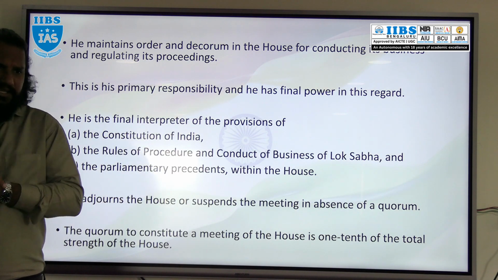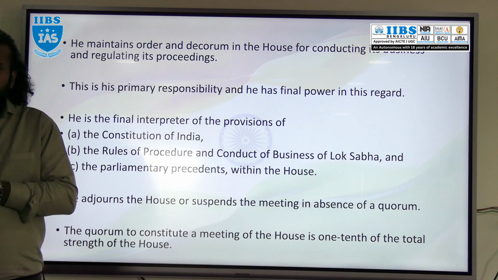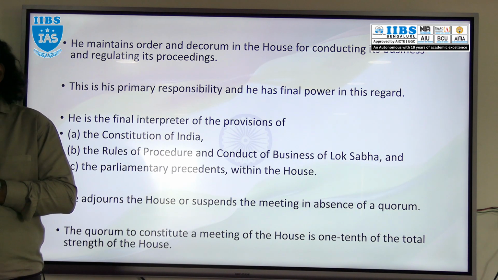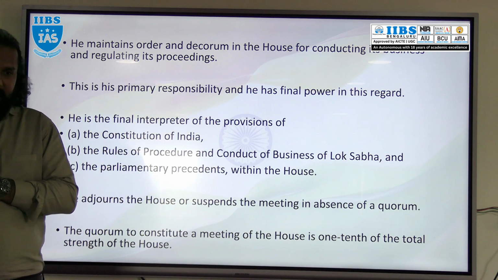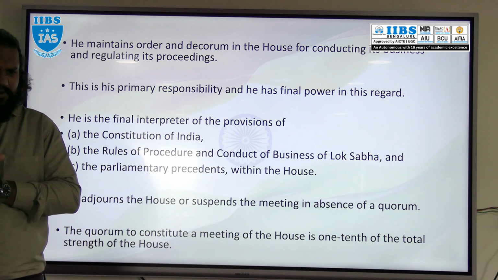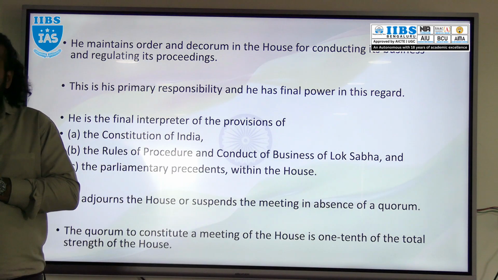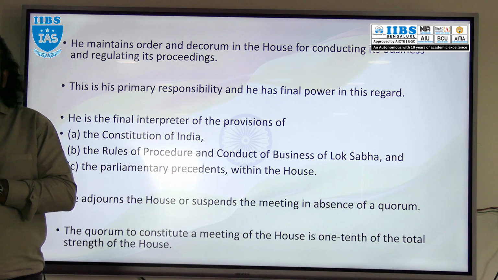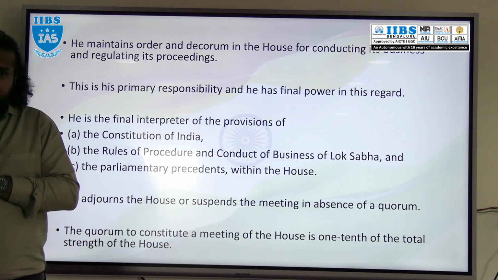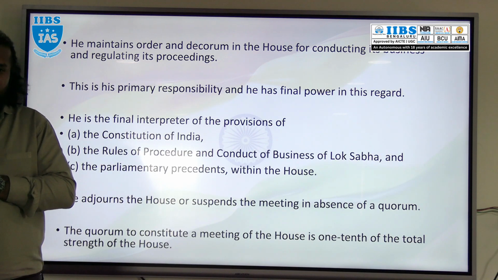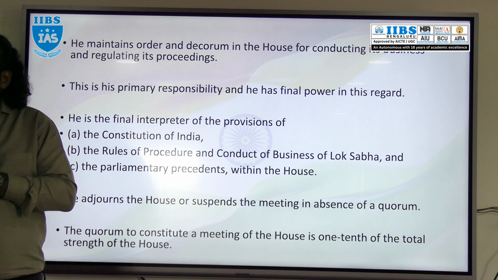The session of the Lok Sabha is going on, but the decorum cannot be maintained. Chaos is there, shouting and all. We have seen it on Lok Sabha TV. At that time, what can the Speaker do? The Speaker can adjourn the session of Lok Sabha. Adjourn means temporarily suspending the session.